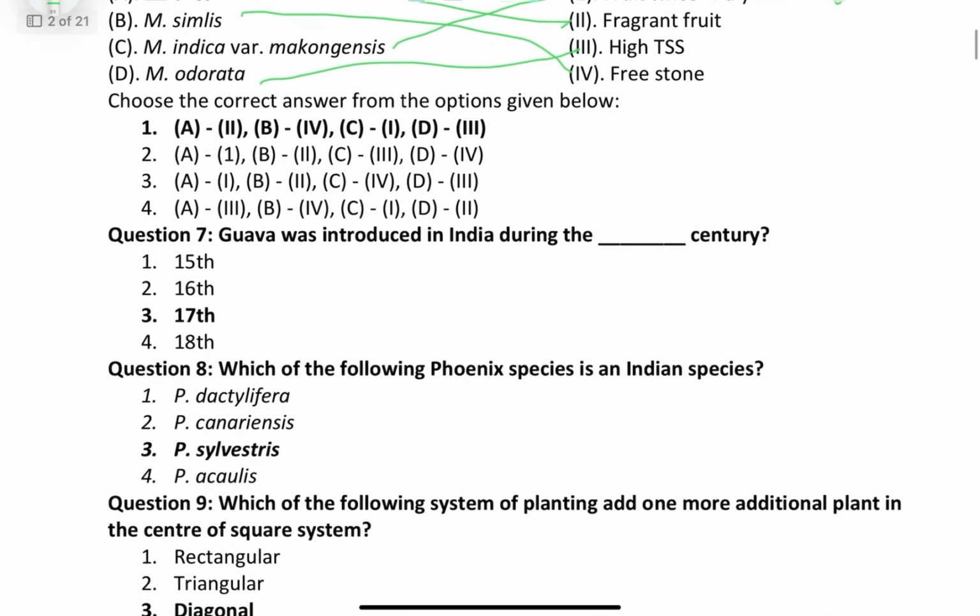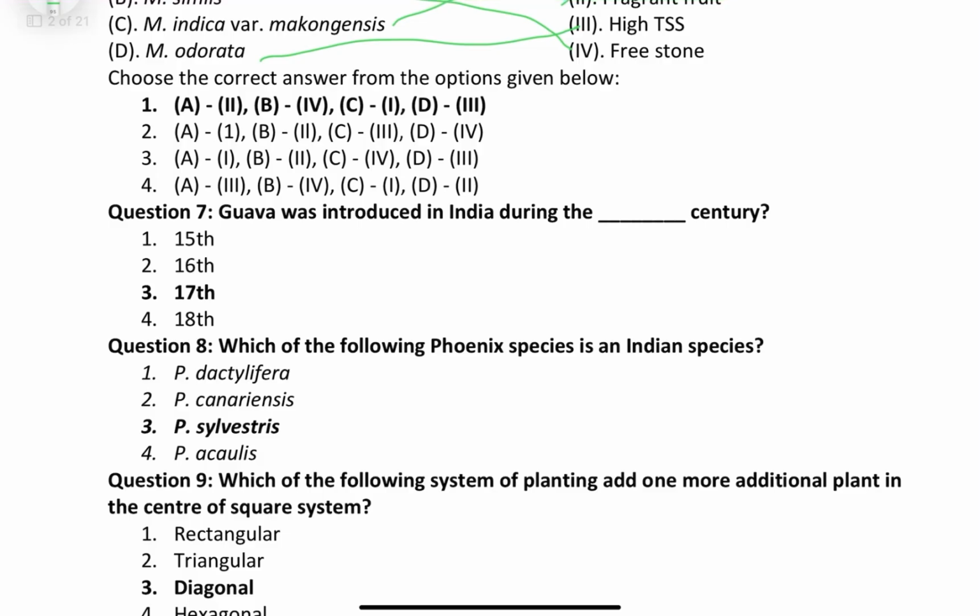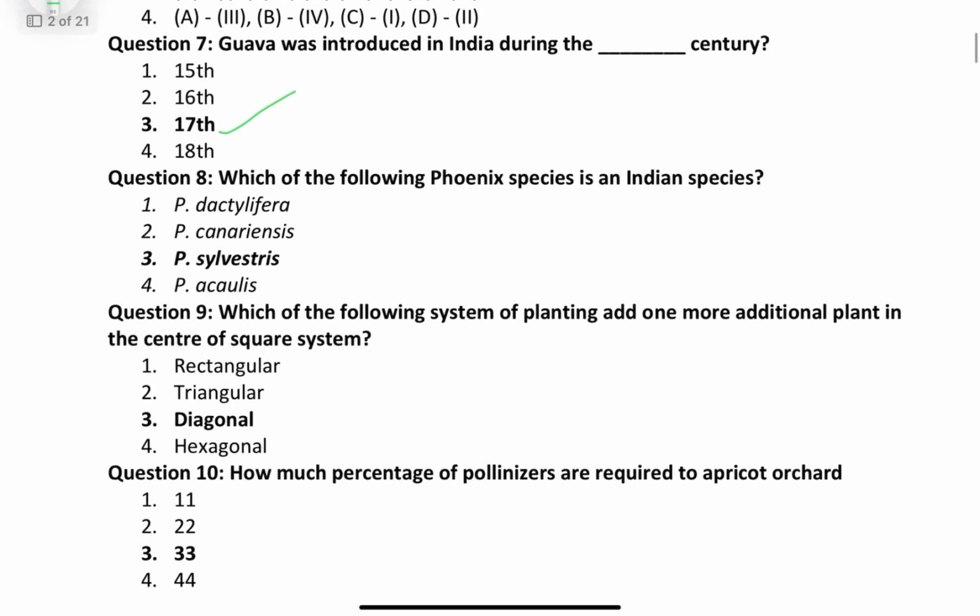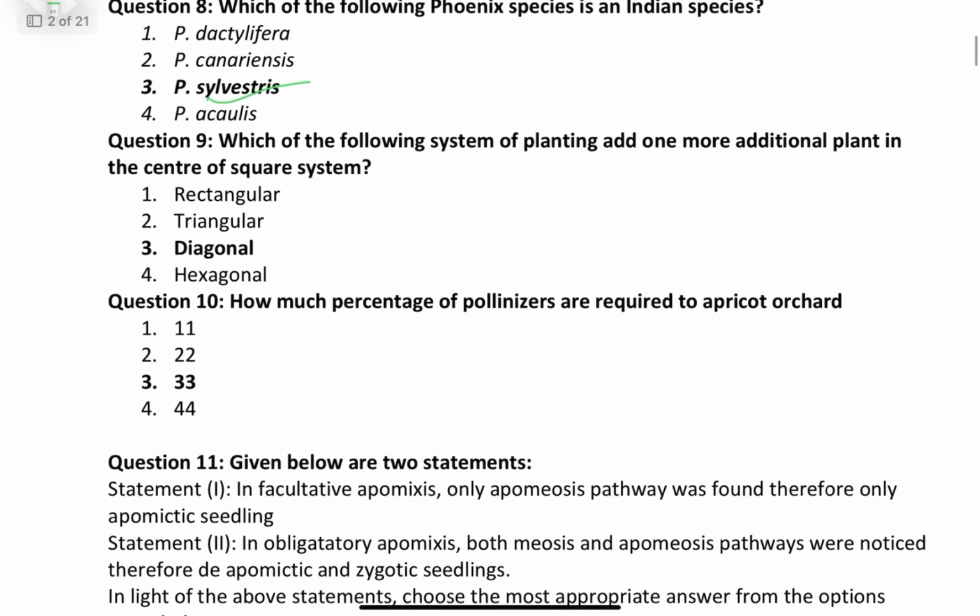Just cross verified. Guava was introduced in India during the 17th century. Which of the following Phoenix species is an Indian species? That is sylvestris. Which of the following systems of planting adds one more additional plant in the center of a square system? That is the diagonal system. Friends, the diagonal system is also known as the quincunx system.